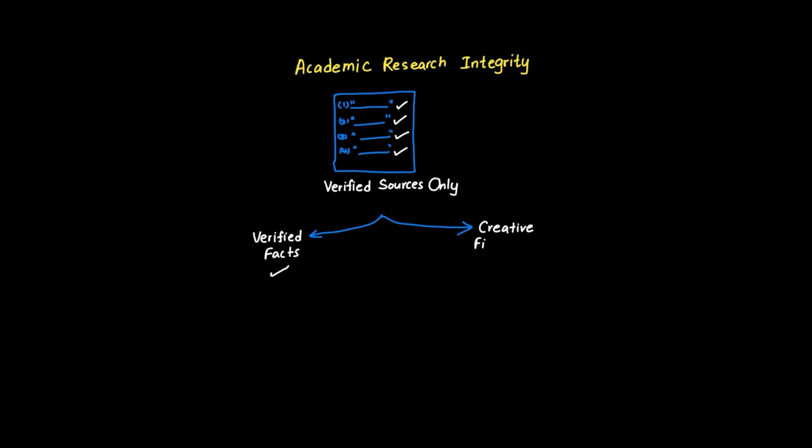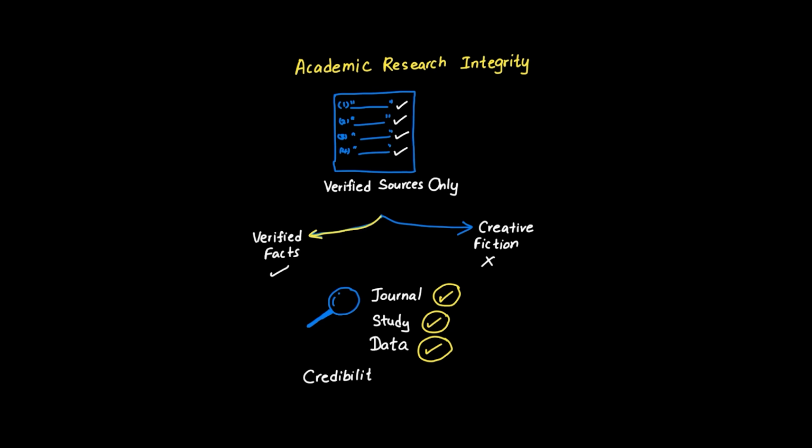Maximum creativity settings would encourage the AI to fill gaps with imagination, exactly what we don't want in research. By emphasizing source verification, we ensure the AI acts like a careful researcher who checks facts, cites sources, and acknowledges uncertainty rather than a creative writer who prioritizes engaging narrative over truth.